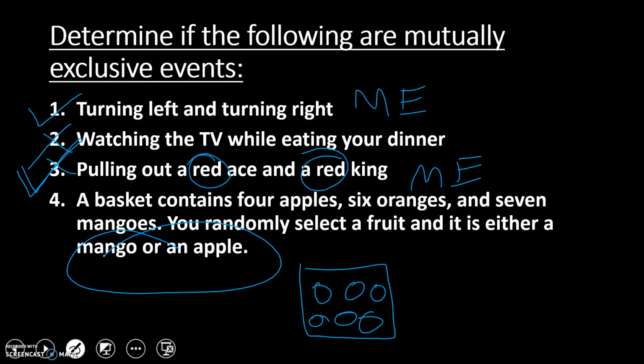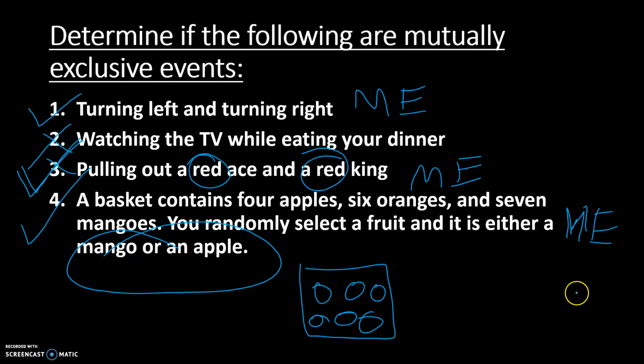Well, you cannot pull out a mango and an apple at the same time. So this is also going to be a mutually exclusive event. Alright, so in the next video, I'm going to go over some practice problems on solving mutually exclusive events.